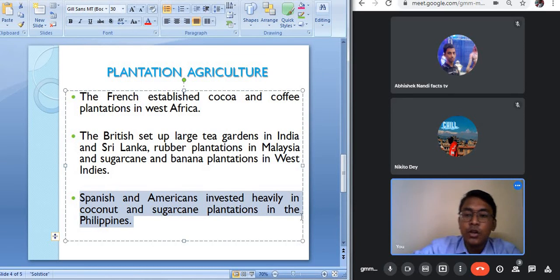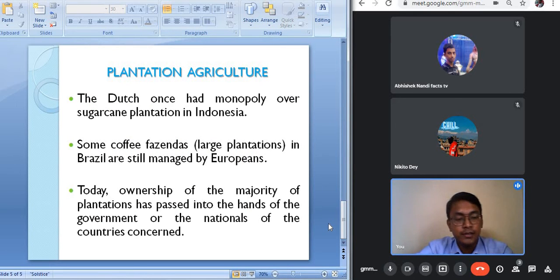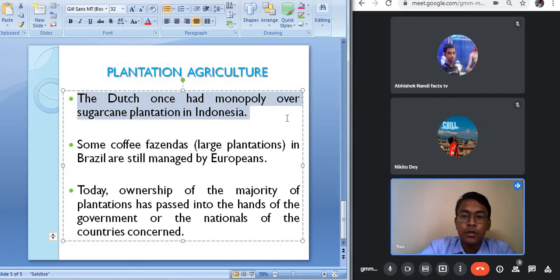So the French, the British, the Spanish, the Americans all had their colonies, and they started their plantation agriculture in their respective colonies. Like in our country, India, tea gardens were mainly introduced by the British. In the same way, in different countries of the world, plantation agriculture was mainly introduced by the Europeans. Like the Dutch once had monopoly over the sugar plantation in Indonesia, and some coffee fazendas, that is coffee plantation farms, in Brazil are still managed by the Europeans.